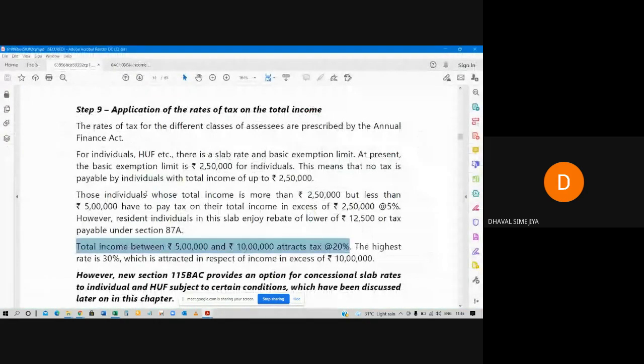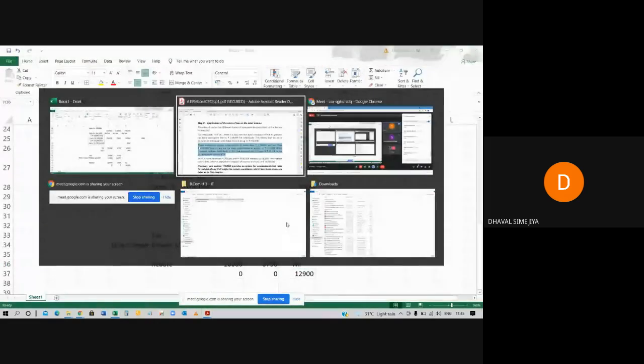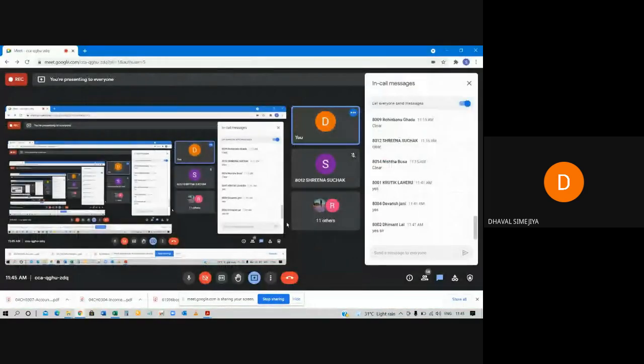Here it is given. Those individuals whose total income is more than 2,50,000 but up to 5 lakh rupees will enjoy this benefit. Resident individuals in this slab only enjoy the benefit of rebate. Okay. Rest of the individuals will not get the benefit of rebate under section 87A.